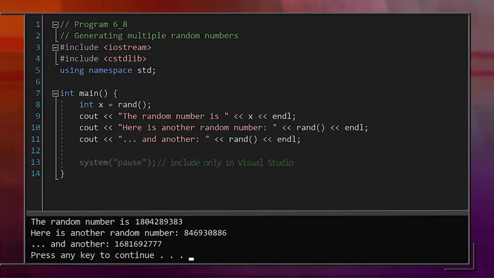Now, there's something that might seem really weird. Try this out on your own computer if you can. Write the program and see what's output. Then run it again. And again. Now, you might get a different set of random numbers than I did, but you should find that every time you run the program, you get the same sequence of random numbers. That doesn't seem very random, does it? So what's going on here?